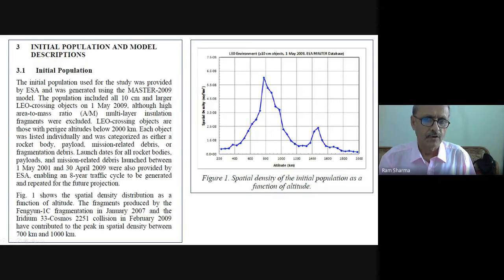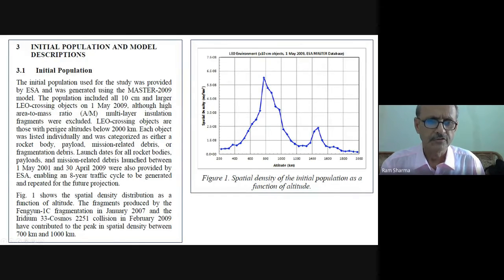Launch dates for all rocket bodies, payloads and mission related debris launched between 1st May 2008 and 30th April 2009 were also provided by ESA, enabling an 8-year traffic cycle to be generated and repeated for the future projection. Figure 1 shows the spatial density. Spatial means space density distribution as a function of altitude.